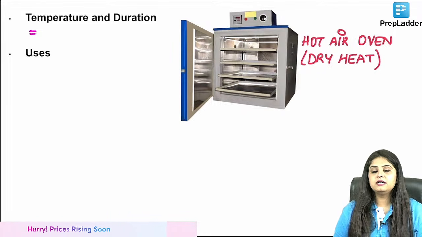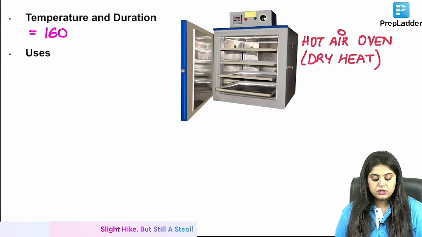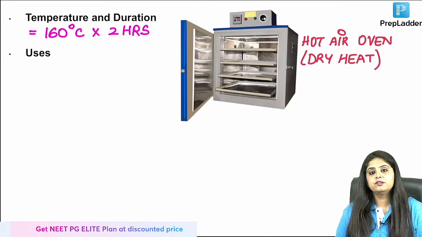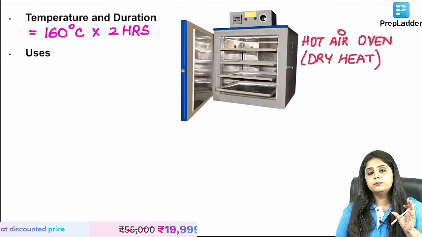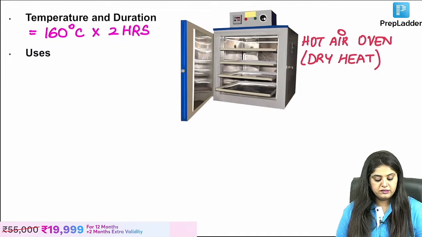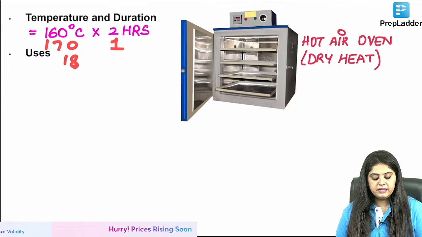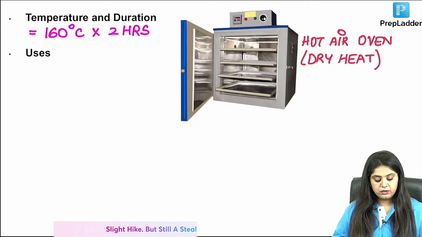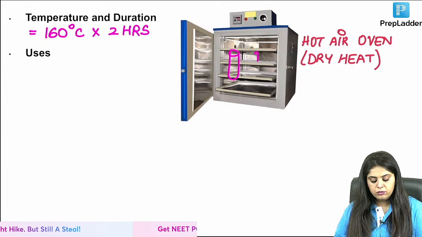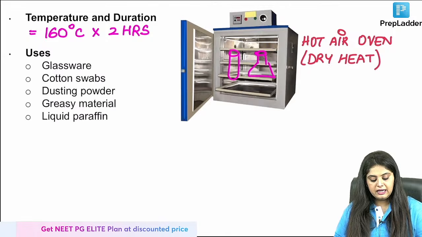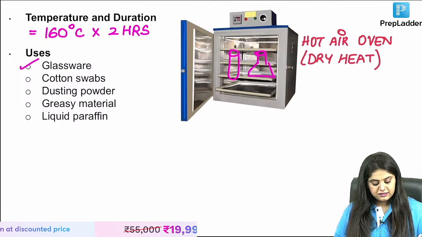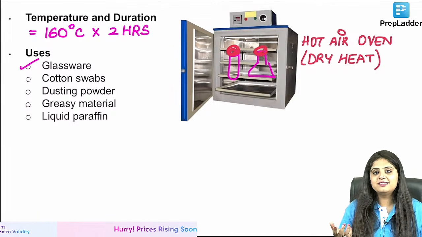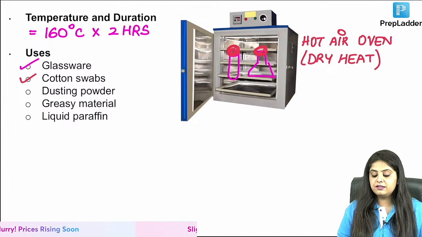Fill in the blanks. Now starting 10 minutes of only temperatures. What is the temperature? 160 degrees Celsius for 2 hours. You see a lot of variations in many sources. This is the most standard protocol. Some places you will see 170 for 1 hour, 180 degrees for half an hour. Those are all variations. Standard is 160 degrees for 2 hours. What do you keep inside it? Number one, any tube, any flask, anything to do with glassware is kept inside it. Next, you must have seen in the labs, a cotton plug is placed inside the tube so that the liquid doesn't evaporate. So cotton swabs can also be sterilized in a hot air oven.